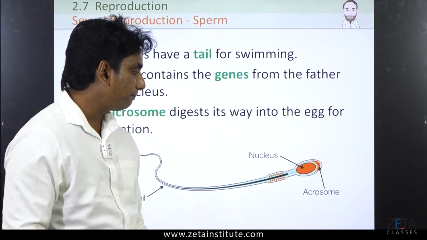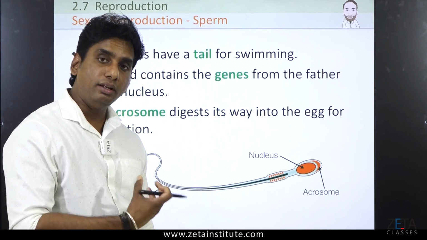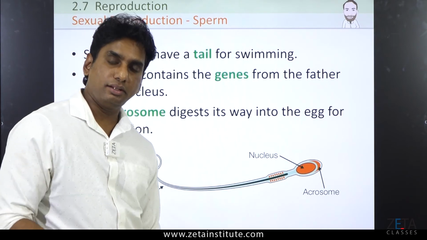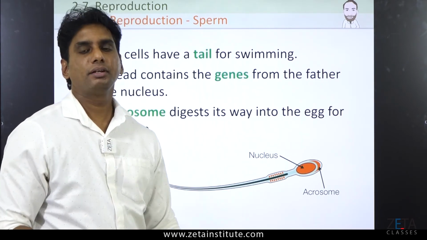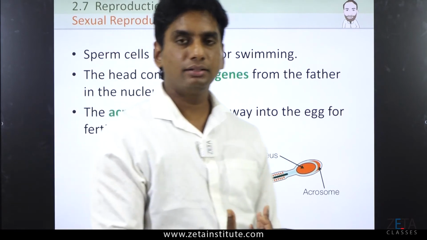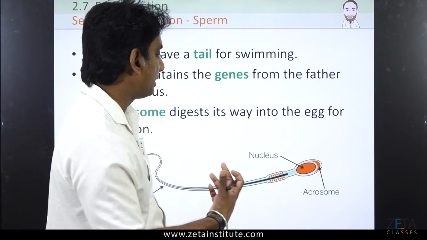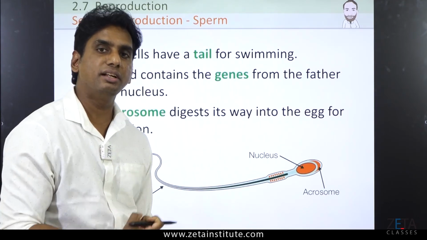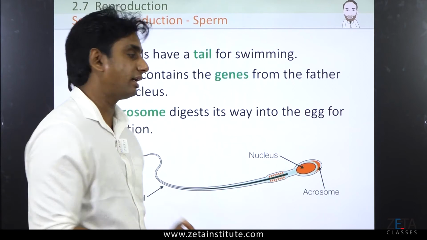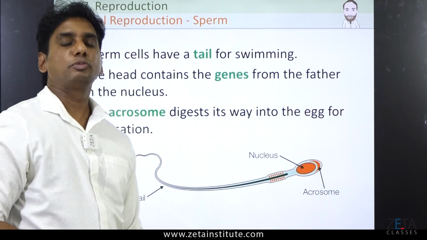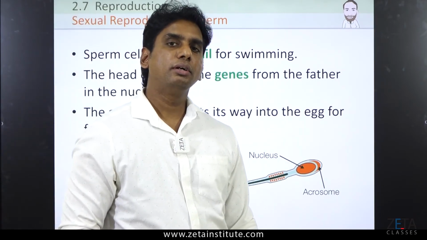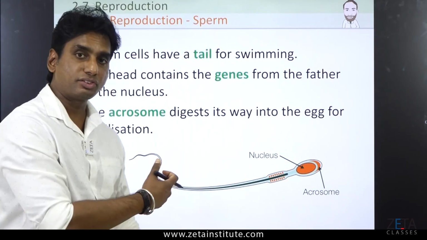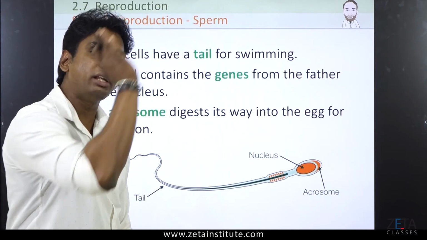Acrosome contains protein, the DNA and the nucleus. What DNA? The DNA of the father, DNA of the parent, the male, the father. The DNA is contained over here in the head part, the nucleus. Inside the nucleus, this DNA is being found. So that is the most important thing. And this part of the sperm is the one which needs to actually get into the ovum to fertilize. Other things are just making it as a medium to reach there.